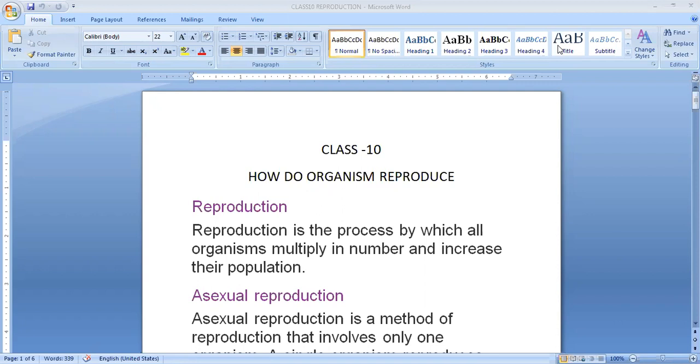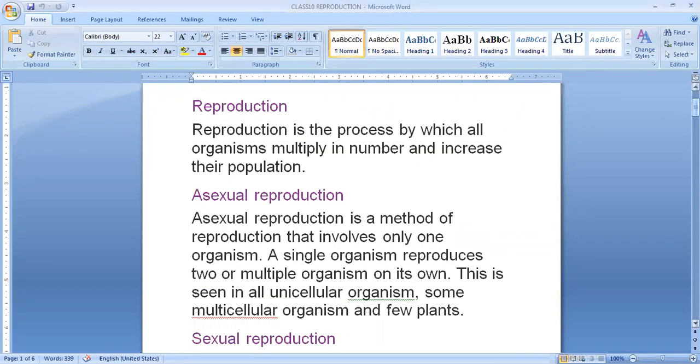Reproduction is the process by which all the organisms multiply in number and increase their population. Or we can say the process by which species is continued is called reproduction. There are mainly two types of reproduction. One is sexual, another one is asexual reproduction. So there are two types of reproduction. Let us see what asexual means and then sexual reproduction.